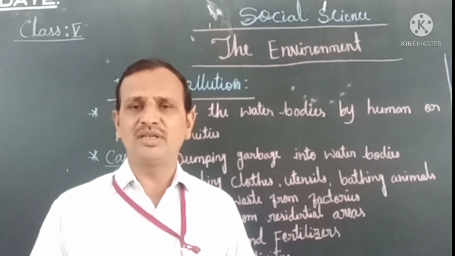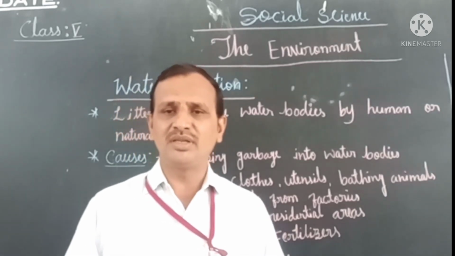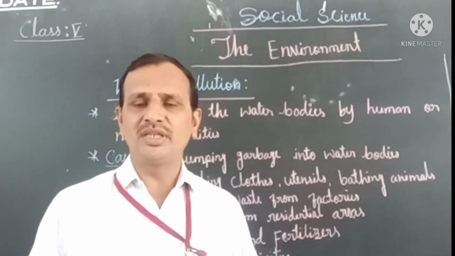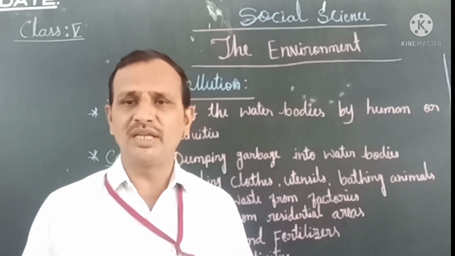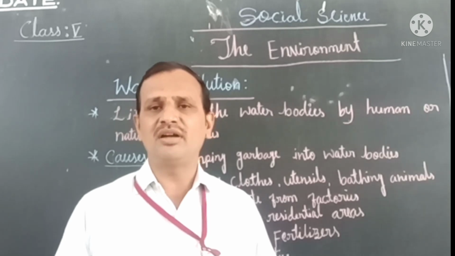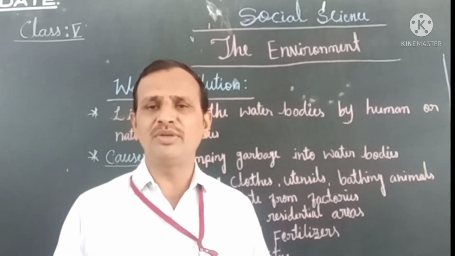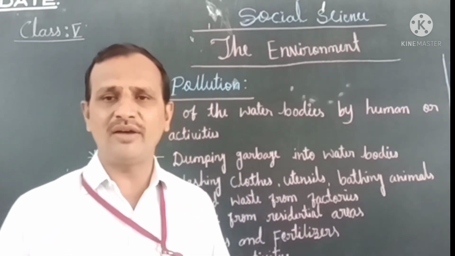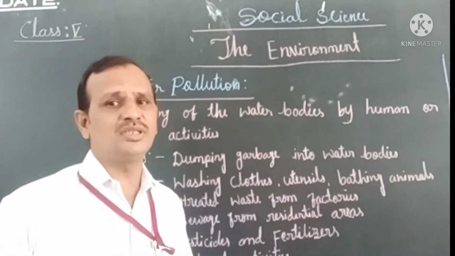Land pollution is nothing but the littering of the surface of the earth. Littering means depositing waste on the land. Littering of the surface of the earth by human or other activities is called land pollution. That means making land dirty. In this way we have discussed land pollution.